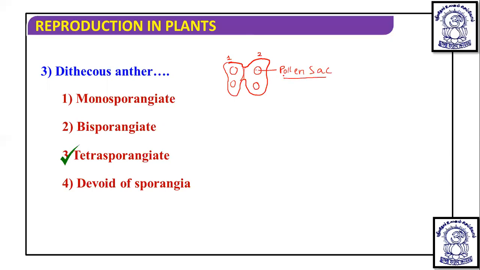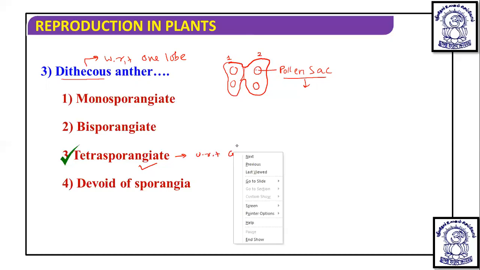And this pollen sac are four in number. So because of this they are known as tetrasporangiate. But what do you mean by dithecous? Dithecous means di means two, theca means pollen sac, but this dithecous term is used with respect to one lobe of anther, and tetrasporangiate is used with respect to the whole anther. So if we talk about the whole anther, there are four pollen sacs, so it is tetrasporangiate.